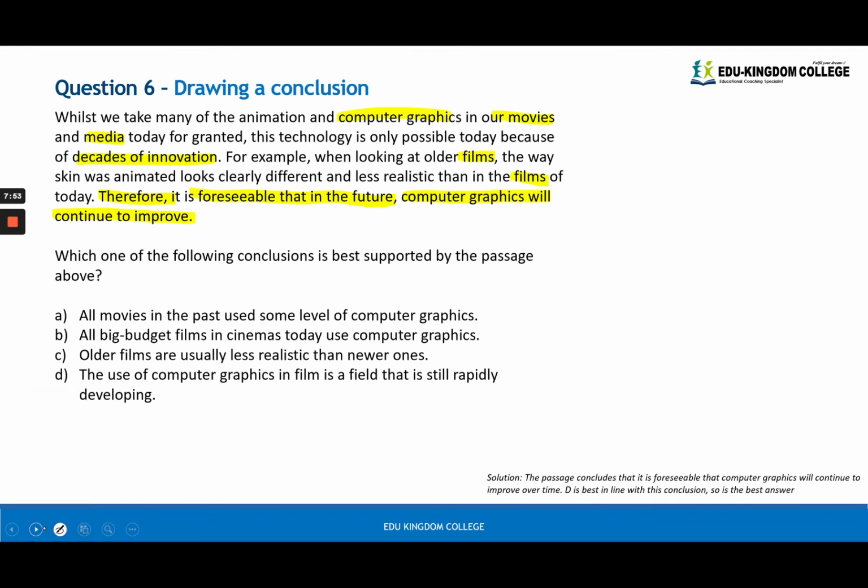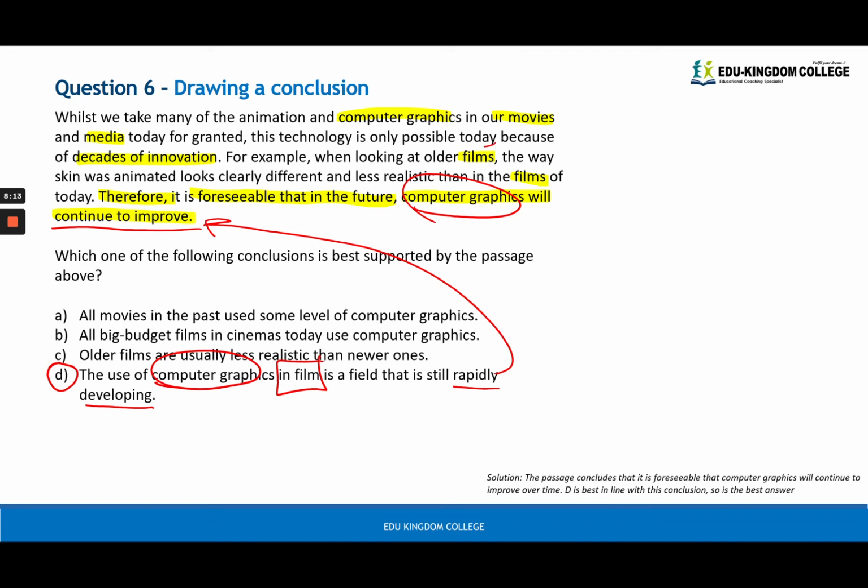So which of the following would best be supported? The answer here is D. The use of computer graphics in film in a field is still rapidly developing. Rapidly developing is synonymous to continue to improve, and we are talking about computer graphics and in the film field, which is talked about multiple times here: movies, films, media, and so on. So this option is best supported because there are so many clear links to the main ideas we've highlighted. So D is the best option.